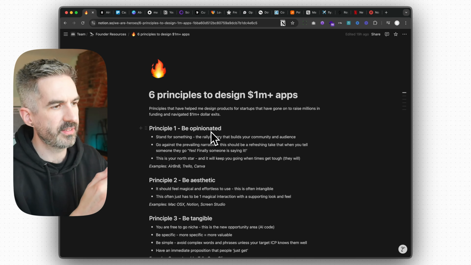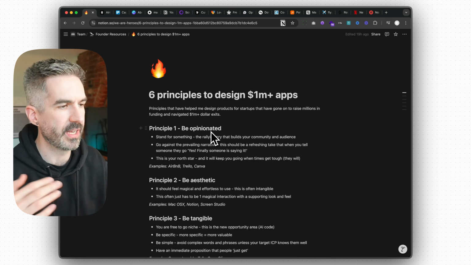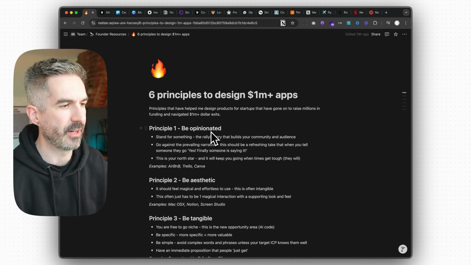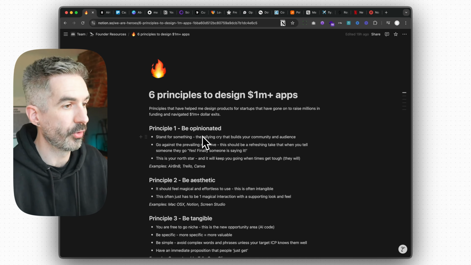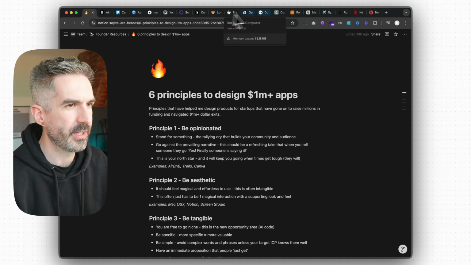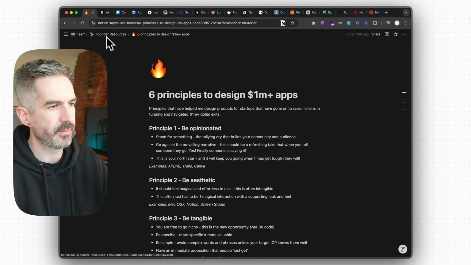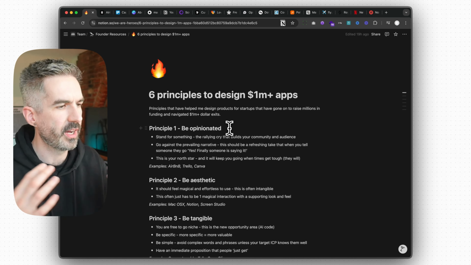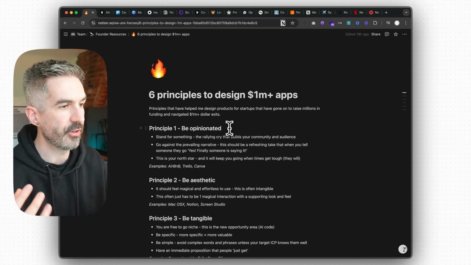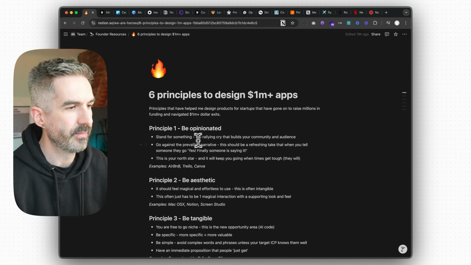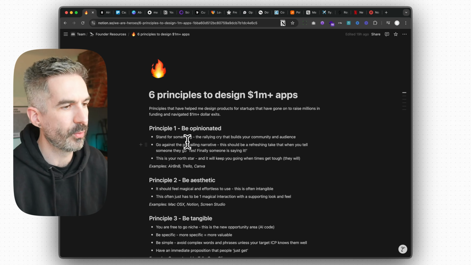And I would just use this as a list to reference from every now and then. Not all great products hit every single one of these principles, but it is a good reference point to have when you're reflecting on what you're making and what you're building. So I've got a bunch of tabs along the top here, which are just my references and my examples for each of these principles. So I'll go through some examples of other apps and products that are doing each principle really well, just to showcase what I mean. So let's go through these principles one by one.